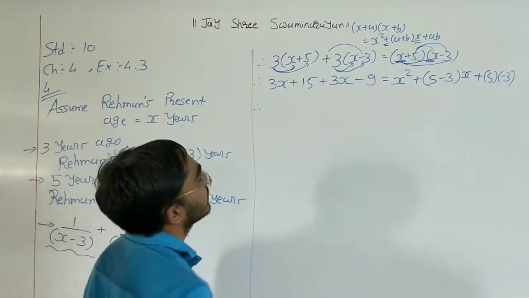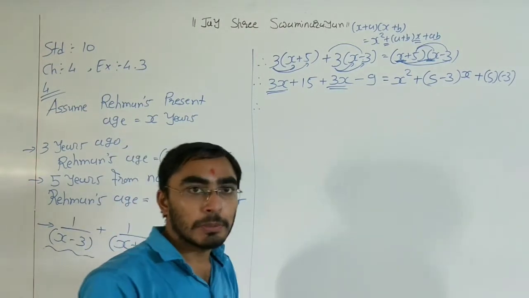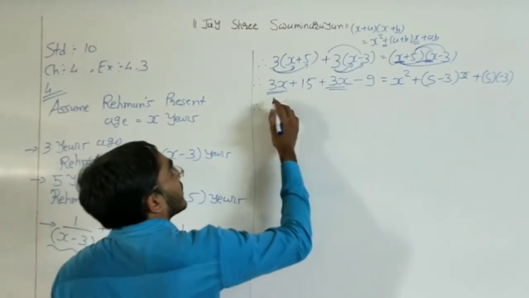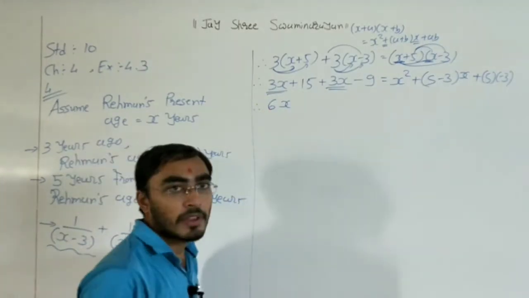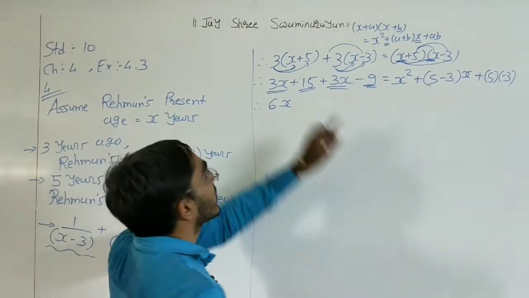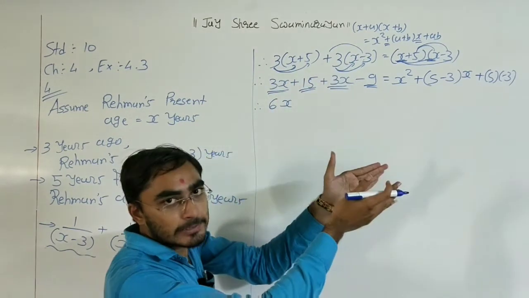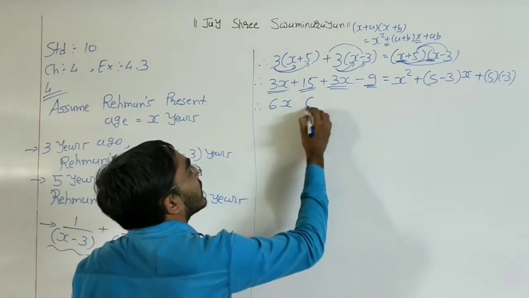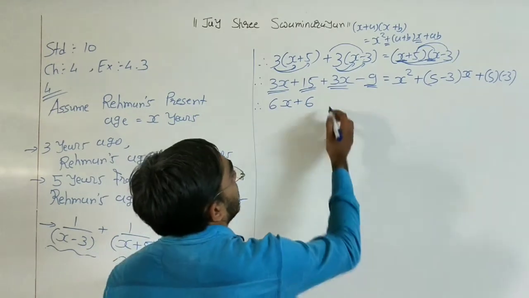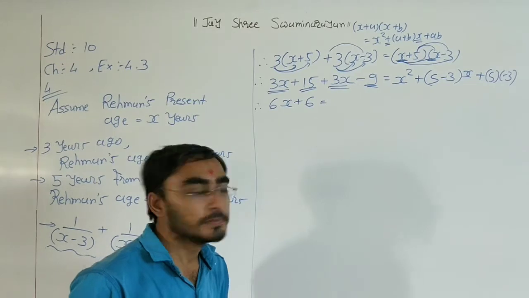Okay, now in the left hand side, 3x plus 3x. These two are like terms, so we can add them. 3x plus 3x, 3 plus 3, 6x. Okay, these two are also like terms, so 15 minus 9. Here plus minus, plus minus minus, 15 minus 9, it is 6, and the bigger number's sign is positive. Okay, now the equality sign. Now we need to simplify our right hand side.